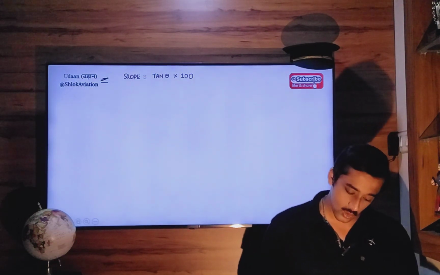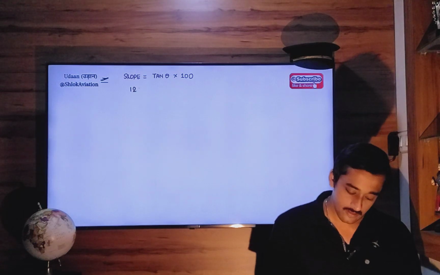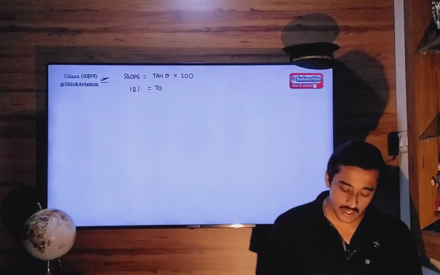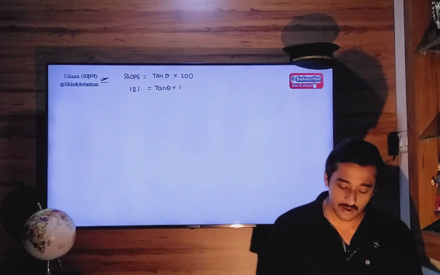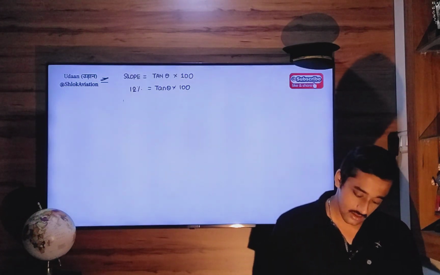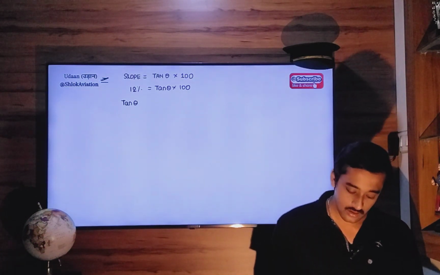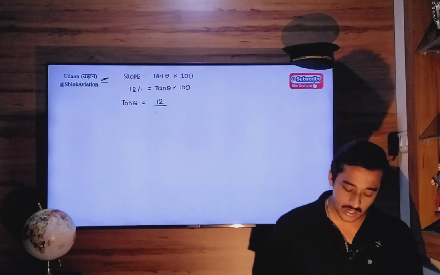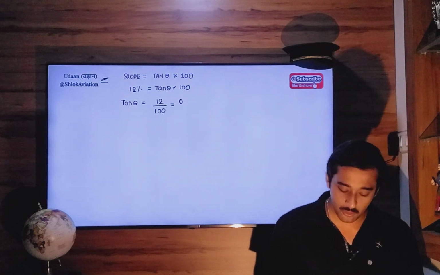Now the slope given to us is 12%. That is equal to tan theta multiplied by 100. So tan theta will be 12 divided by 100, that is 0.12.